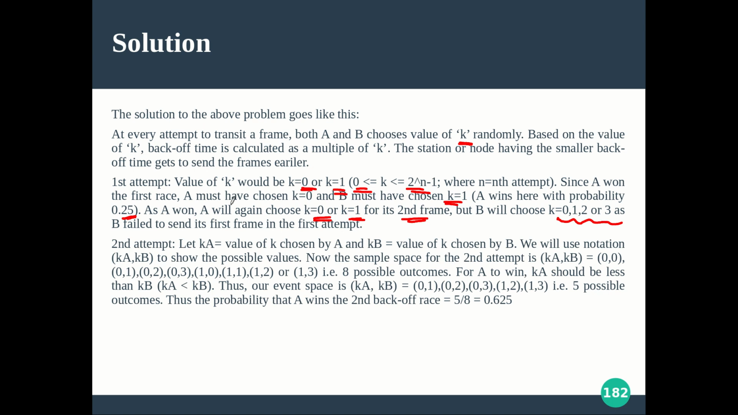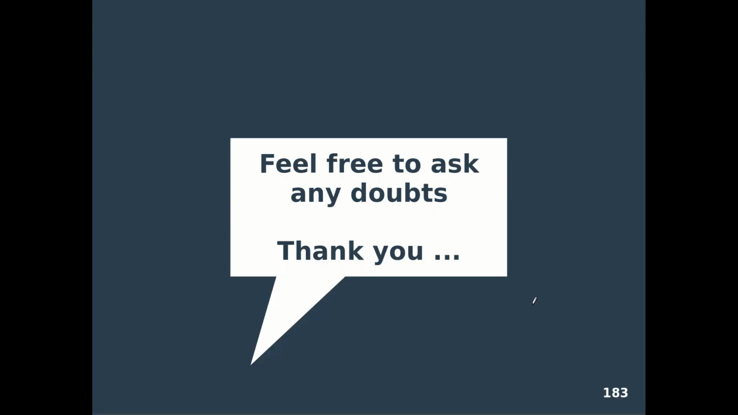So now during the second attempt, let Ka be the random number chosen by A and Kb be the random number chosen by B. So for Ka, Kb, if you consider, you have 8 cases like 0,0; 0,1; 0,2; etc.; 1,0; etc.; 1,3, right? Everything we listed. And out of these 8 possibilities, for A to win, Ka should be less than Kb. So like that we have 5 cases, right? These 5 cases. And the probability that A wins the second back off race is found to be 5 by 8, and that is the value 0.625.